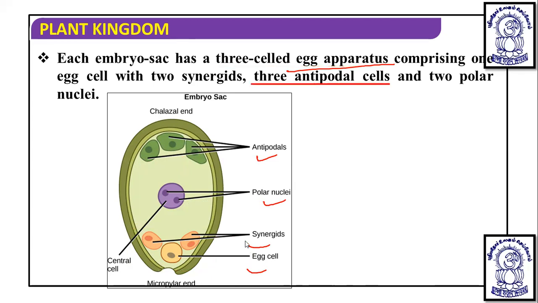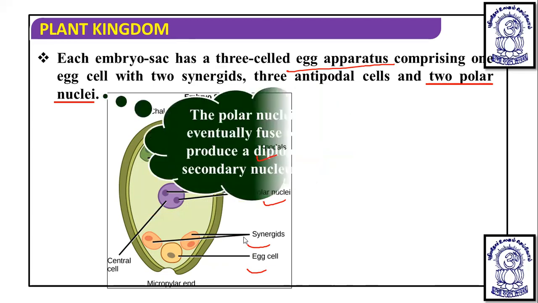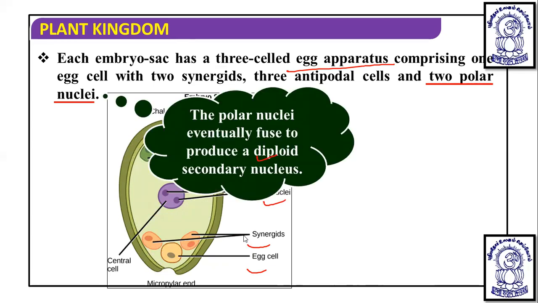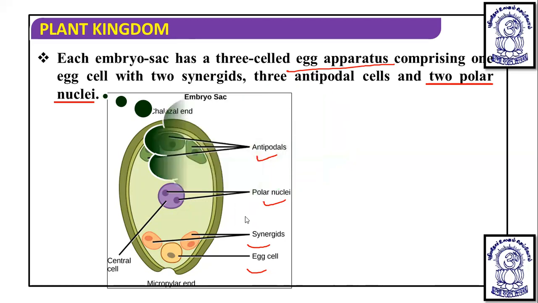Okay, this is the egg apparatus. These are the three antipodal cells. Two polar nuclei are this one. The polar nuclei eventually fuse to produce a diploid secondary nucleus. So they fuse to form a secondary nucleus.